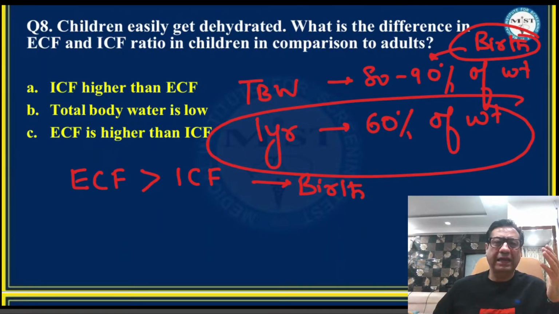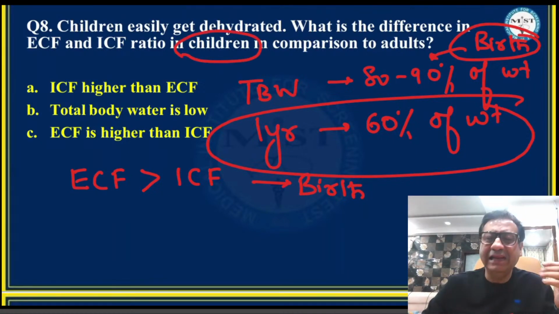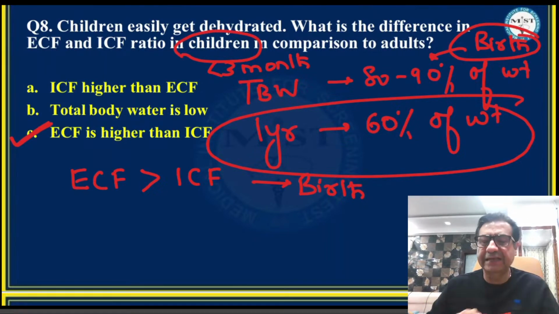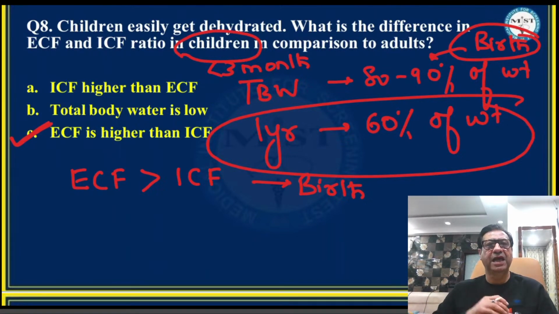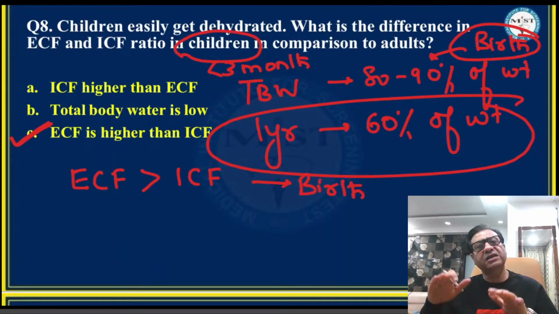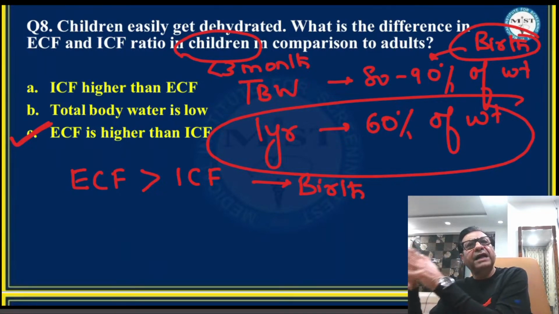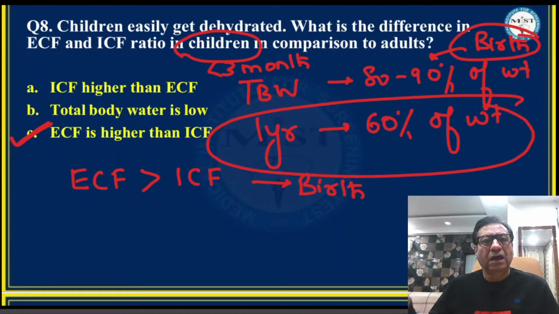So again, they have mentioned children and they have not very clearly mentioned what age group. So conventionally, below 3 months of age, I would say extracellular fluid is higher than the intracellular fluid in the child. By 3 months of age, extracellular fluid becomes equal to intracellular fluid. And after 3 months of age, intracellular fluid starts becoming more than the extracellular fluid. And by the time the child reaches 1 year of age, the intracellular fluid and extracellular fluid ratio becomes what is the ratio that you see in adults. And then it remains the same ratio in adults.